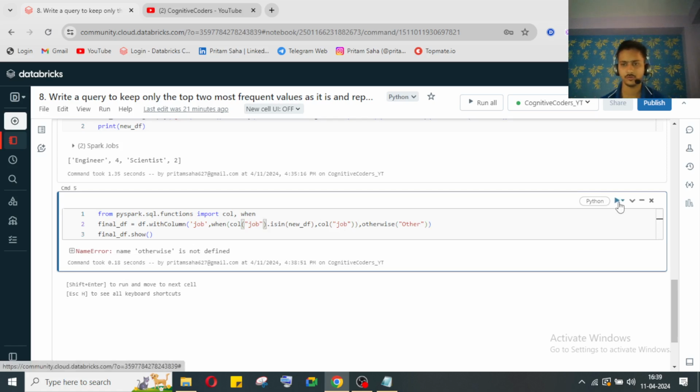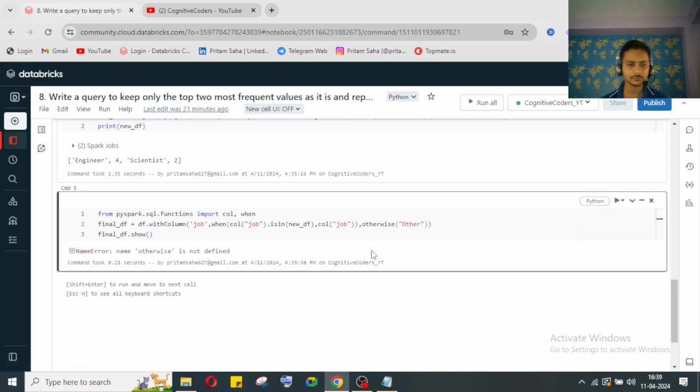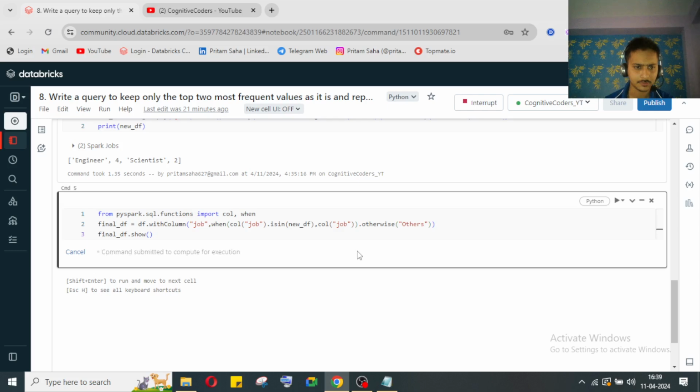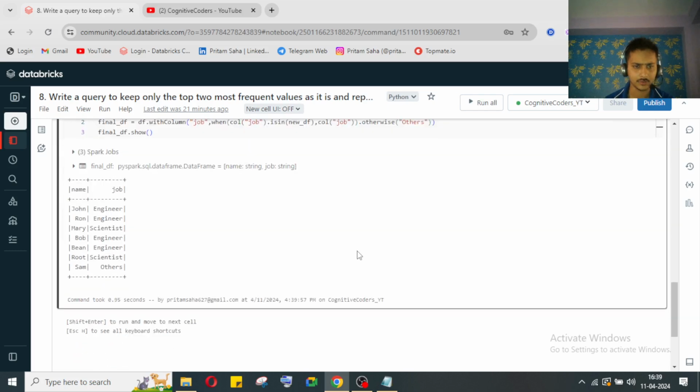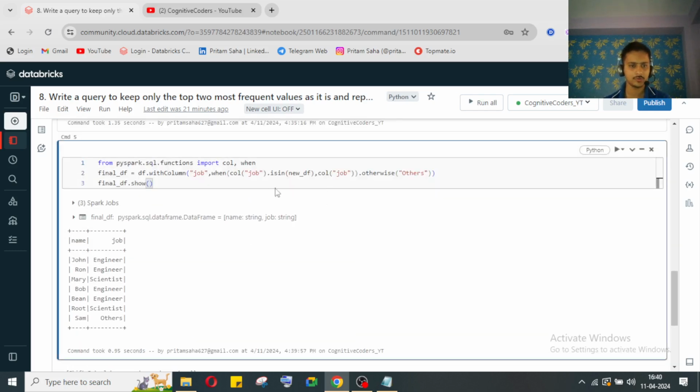It should be job. Otherwise is not defined. Once again, it is telling me the same thing. Okay. Let's print it once again. Now I don't know what the issue is. What is the issue? I think there might be some kind of silly mistake.